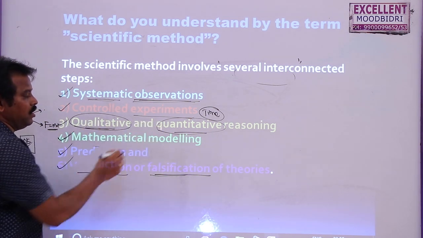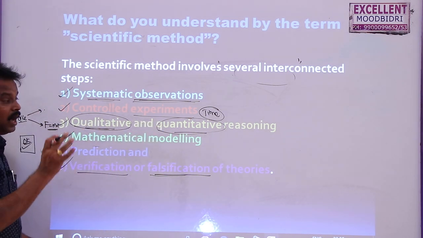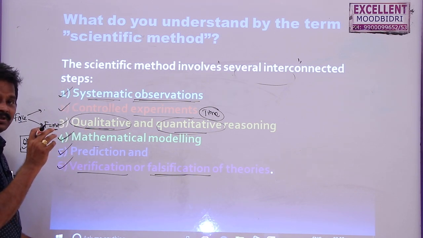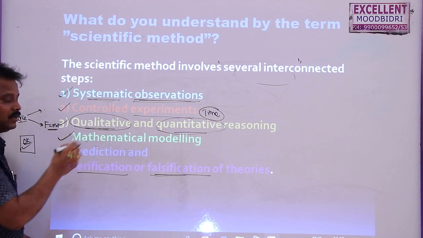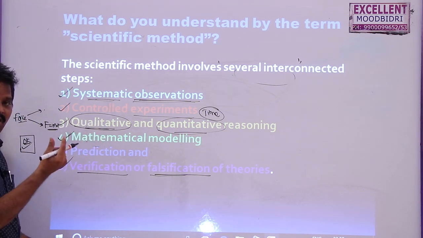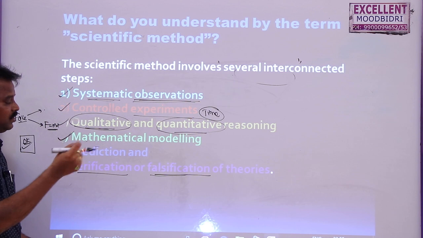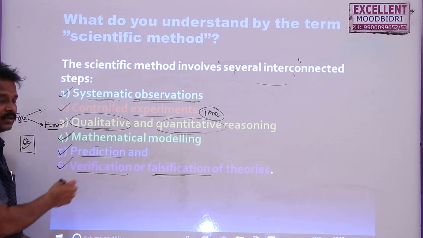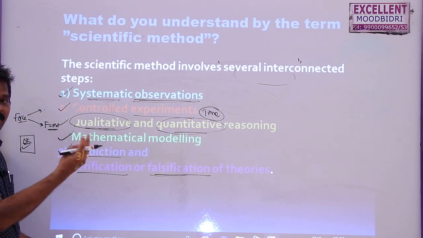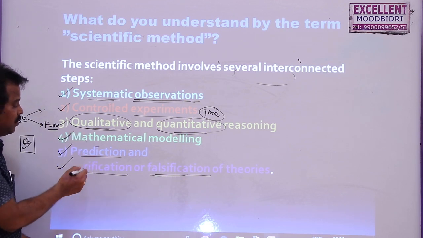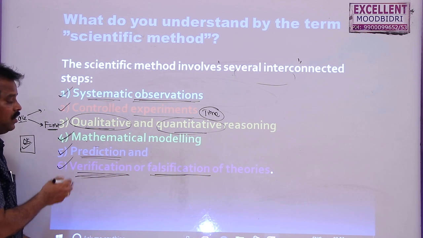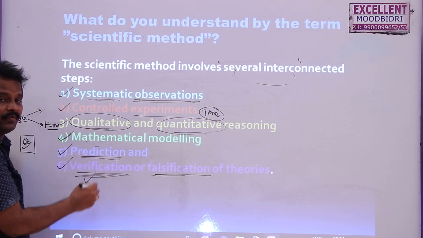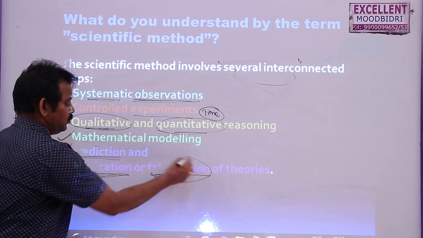Then qualitatively and quantitatively we have to find the reasoning: how much dose is required, and for which age we need to give how much medicine. Then we need to model it mathematically. One model has to be given and it should be tested, and then we will predict. We have 3 different phases, and in each phase we have to predict its results. After that we will verify, and finally decide whether we give it to the world or whether we need to stop it.